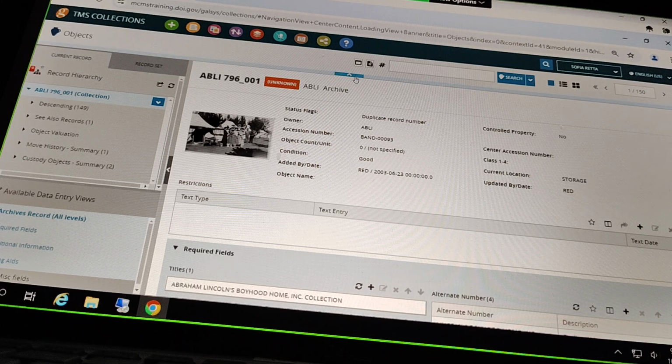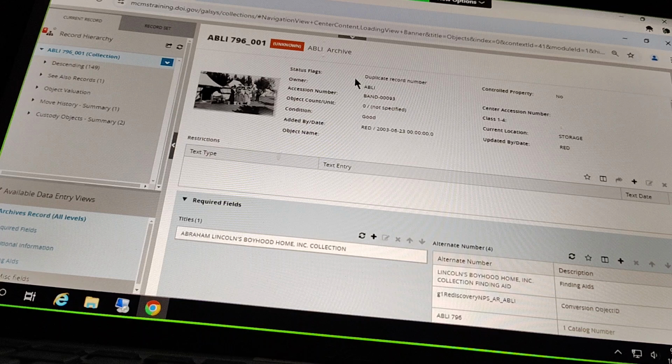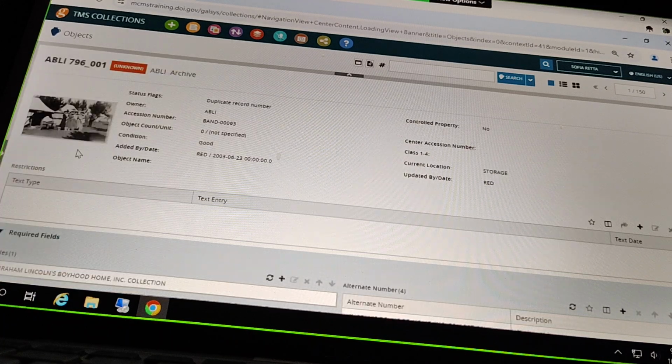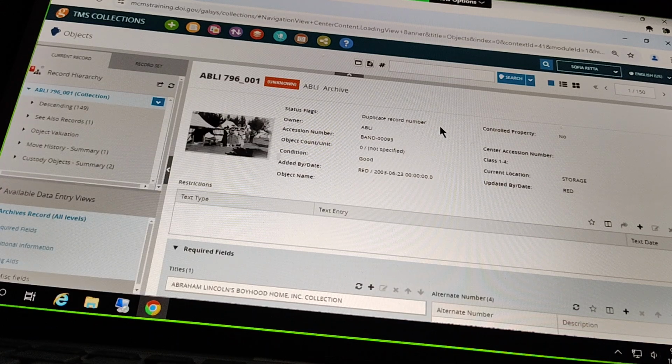I should point these out again, just if anyone else is having some of these navigation things. This vertical line above the record information here, if we click on that, will collapse those top navigation banners. So if you've clicked on that and you're not seeing the normal options at the top, just make sure you click on it again to expand that back out. And the same over here on the left, we can collapse those record hierarchy panels and just bring them back. It's a lot to get used to, so much new navigation and different looking screens.